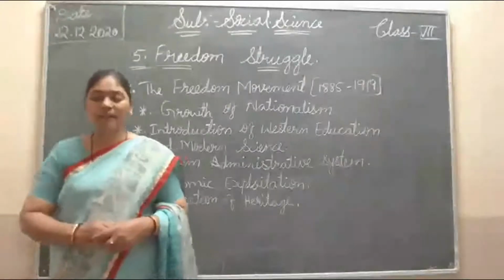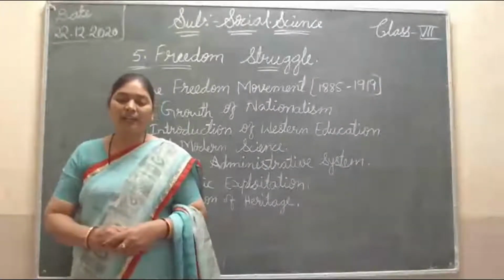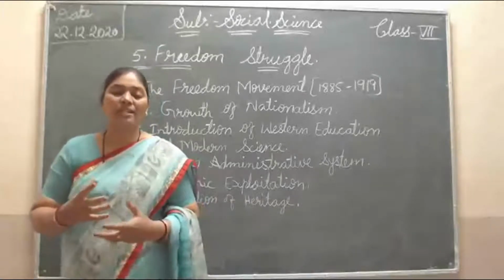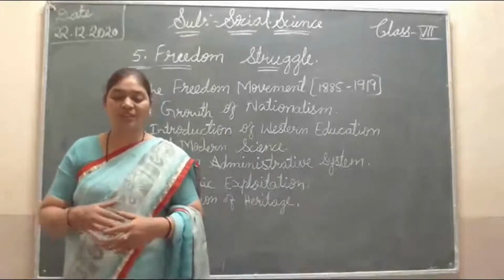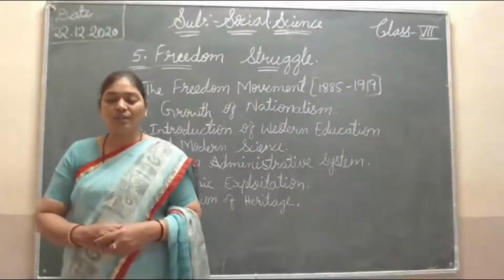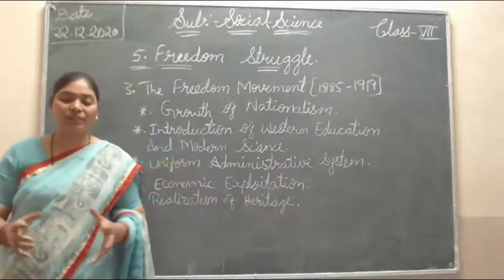Farmers, tribals and other classes who were ill-treated by the British were waiting for one chance. They hated the British and wanted one chance to rise up against them. So this is the freedom struggle, the freedom movement.